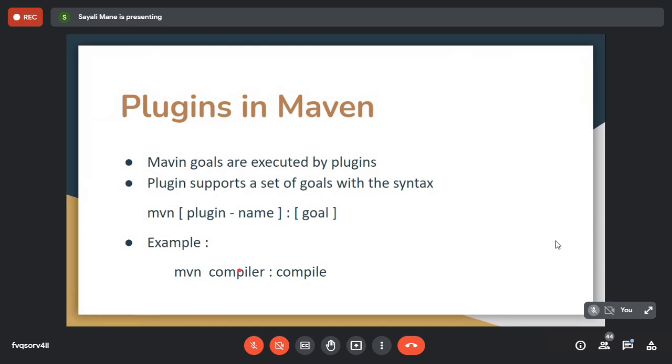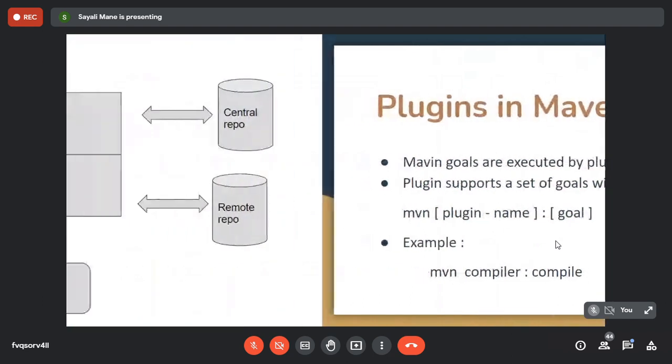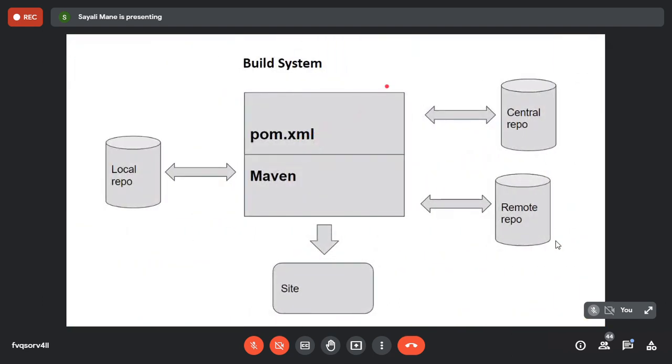So when you enter that compiler into this architecture, Maven will go to the pom.xml file and search all the information related to the compiler command or compiler phase. Once it comes to know that the compiler requires this dependency and this version, all your document is ready in the pom.xml. After that the user will simply download the respective files related to the respective command.